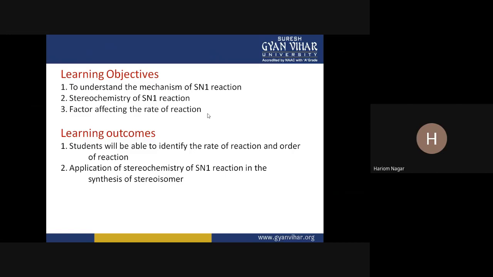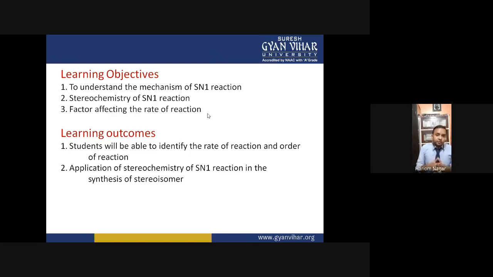The learning outcome of this class is that students will be able to identify the rate of reaction and order of the reaction, and they will get knowledge about the stereochemistry of SN1 reaction, which can be applied for the synthesis of optically active compounds or stereoisomers.